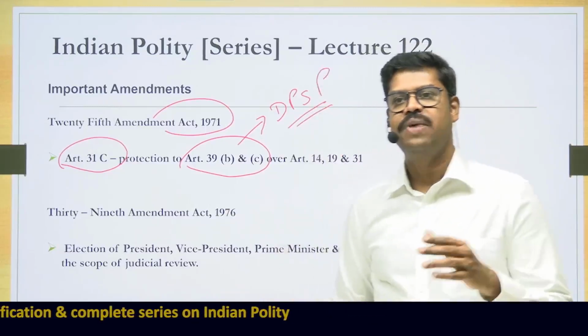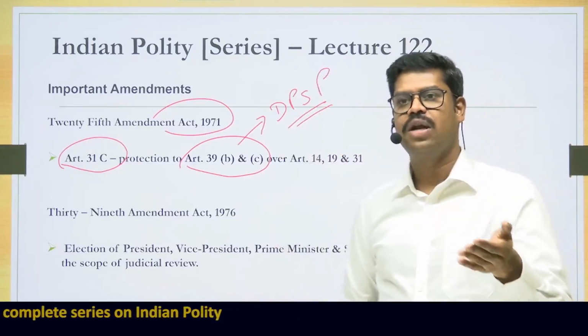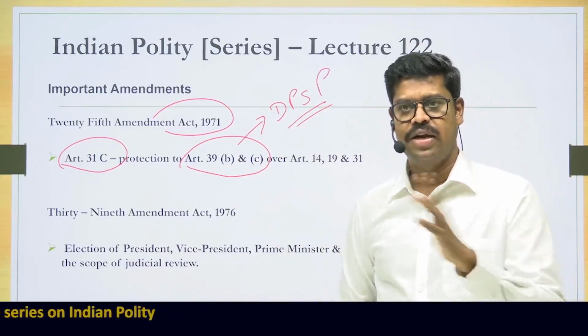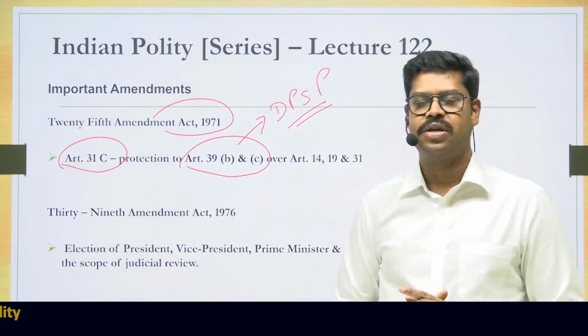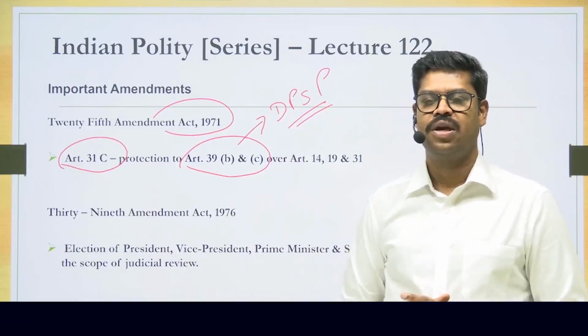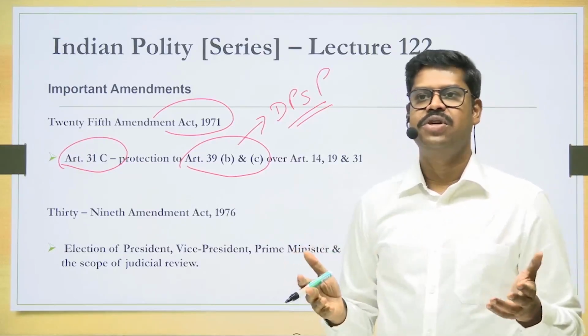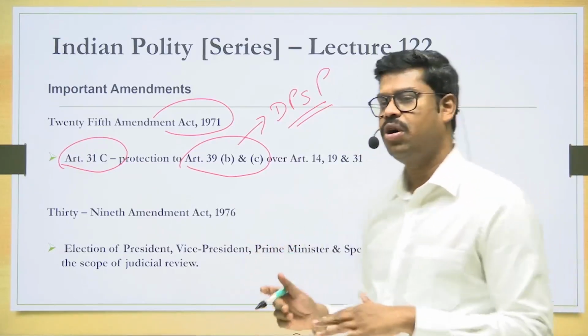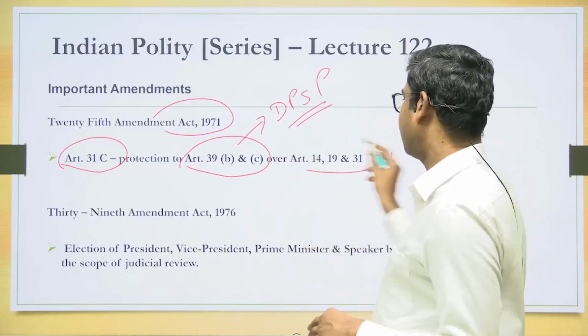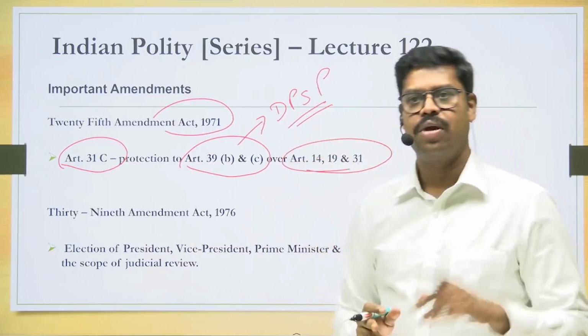So if the law is made with an objective of either giving effect to Article 39B or 39C, that is distribution of material resources and prevention of concentration of material wealth in the society. If any of these things are the objective of this particular law, then that law cannot be challenged in a court of law even if they are violative of Article 14, 19 and Article 31 at that point of time.